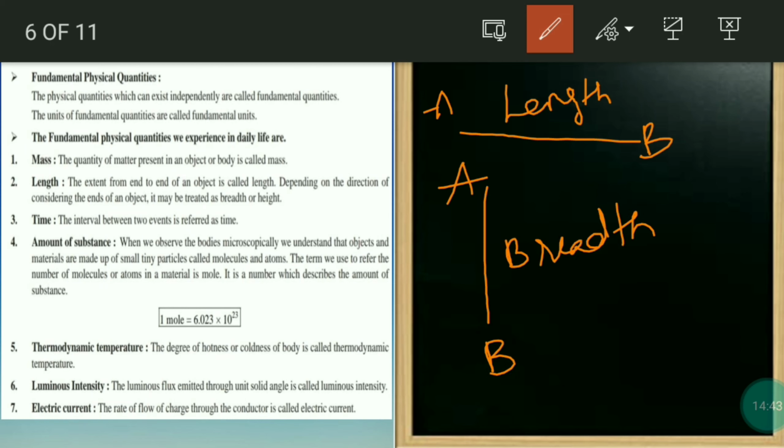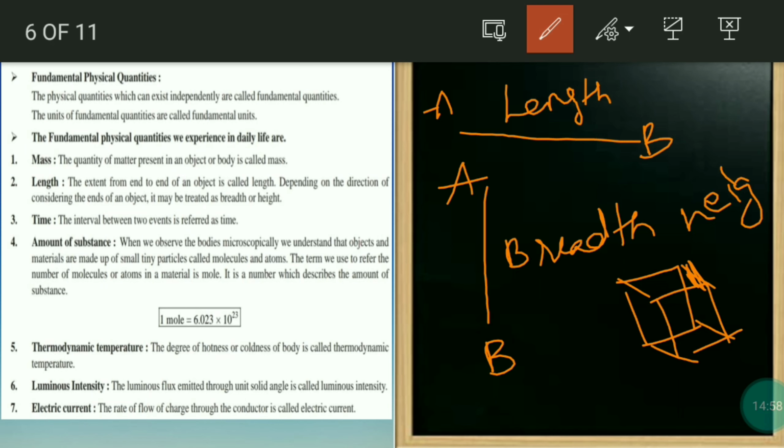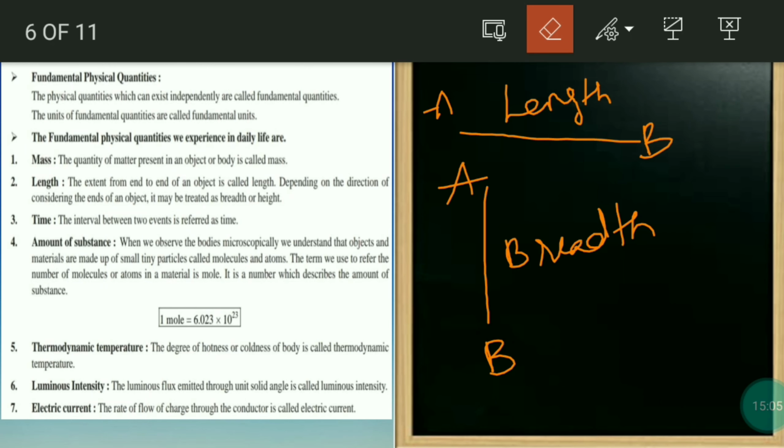And when you see some thickness, in a solid shape like this, from here to here there is some thickness, that is called height. Like a cross line it is, no? I will erase and write neatly. So like this, if you have some extent like that, that is said to be height. Thickness will be there. That's it.